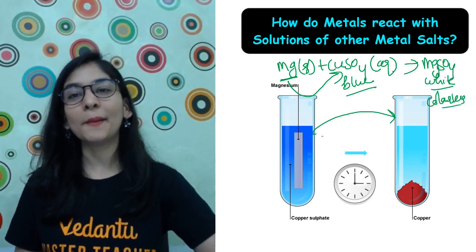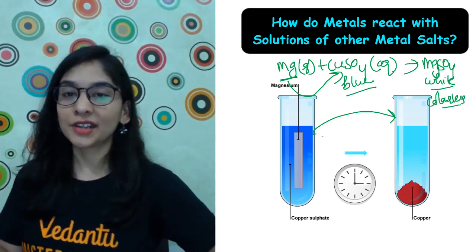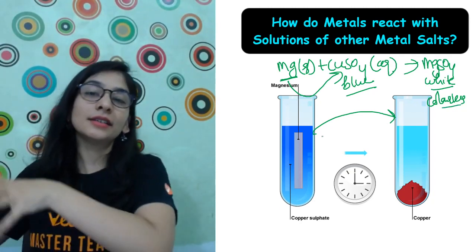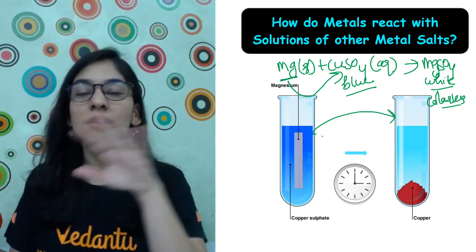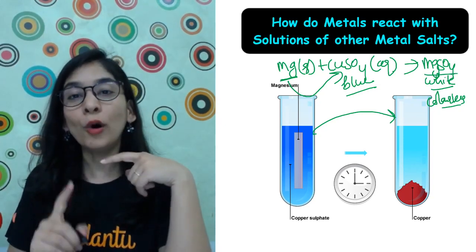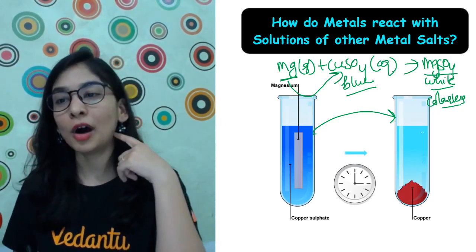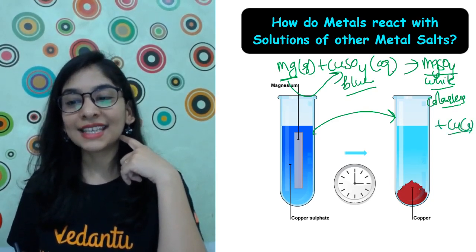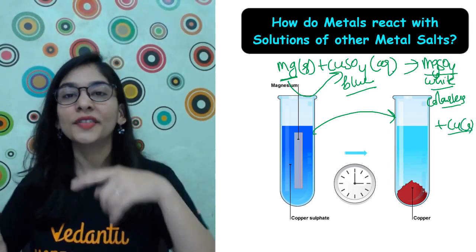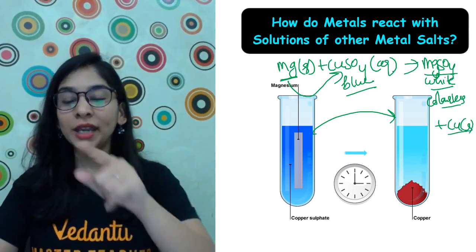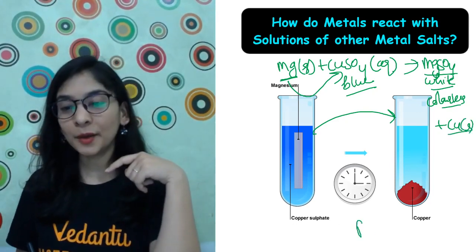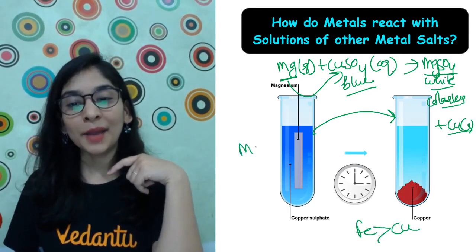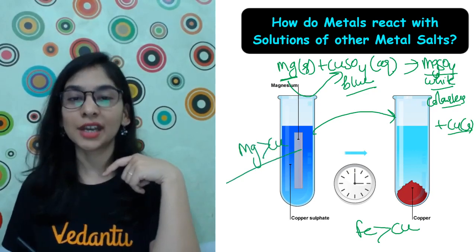So the color disappears after some time. First it gets lighter, and at one stage it will disappear, when all of the magnesium has displaced all of the copper. Now copper is unreactive, a loner, so it settles down at the bottom and we get that reddish brown precipitate. From the previous example, we got to know iron was more reactive than copper. Here my magnesium is also more reactive than copper.